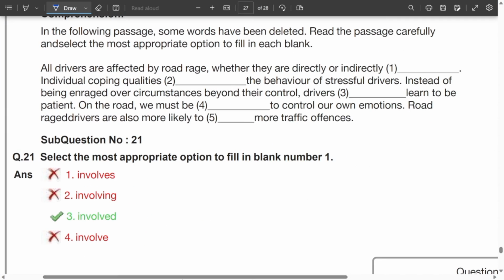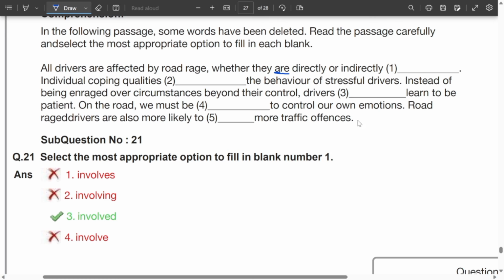Close test. Look at the sentence. All drivers are affected by road rage. We are speaking about the traffic problem. Clear? Whether they are directly or indirectly dash. Whether they are directly, indirectly involves. R is given. Adverb is given. After R, what can be used?